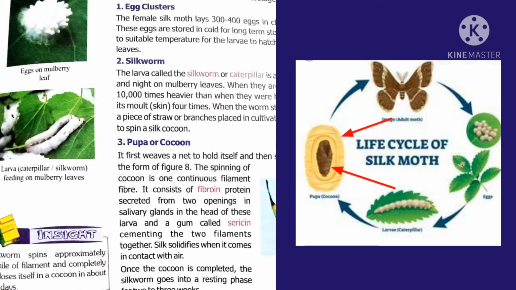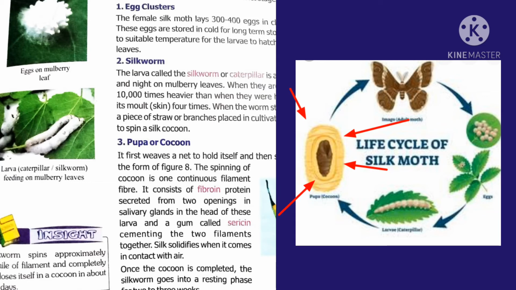The next stage is pupa or cocoon. At this stage, it starts spinning a cocoon to hold itself. It is a continuous fiber. This fiber is made of protein fibroin, which is secreted by the glands. The gum produced by this larva is sericin. The gum sericin helps in cementing the two filaments together.